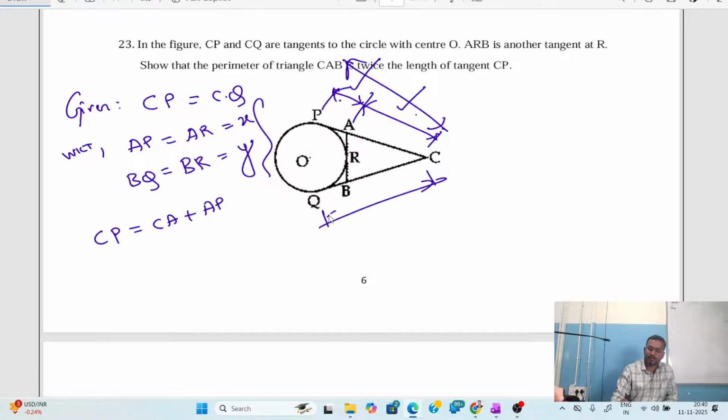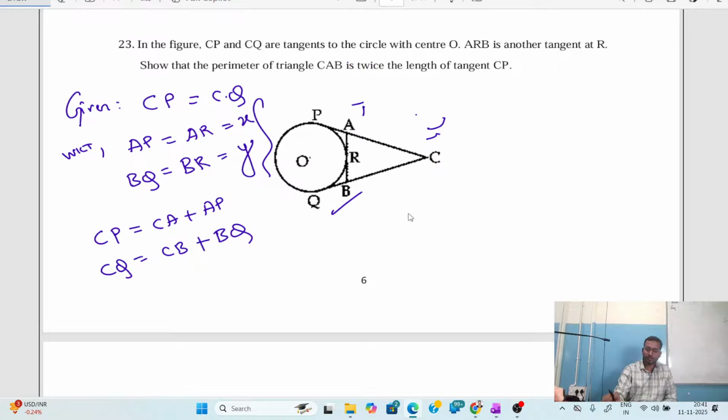Similarly, what is CQ then? We know that CQ is equal to CB plus BQ, this half plus this half. Clear? Understood? Now let me call this equation 1 and this equation 2. The total length of CP is CA plus AP. The total length of CQ is CB plus BQ.